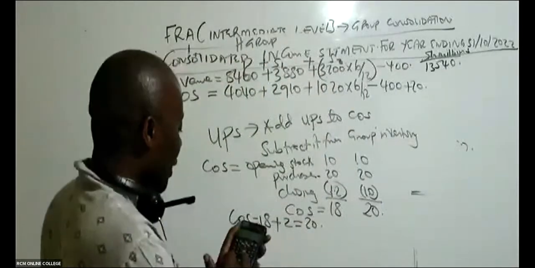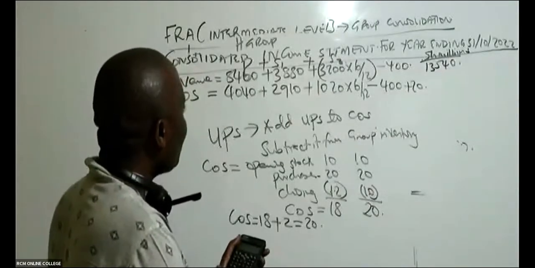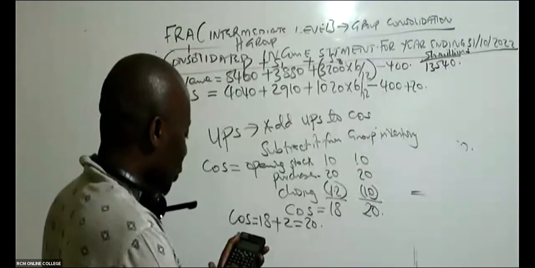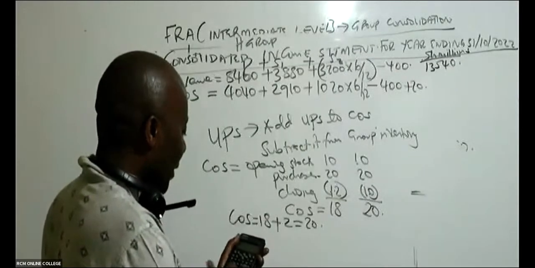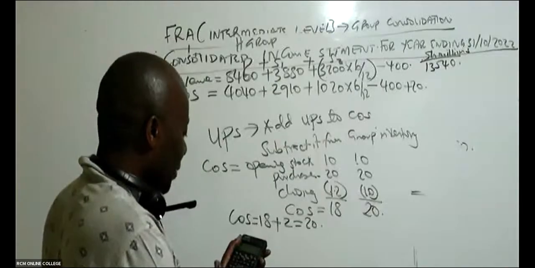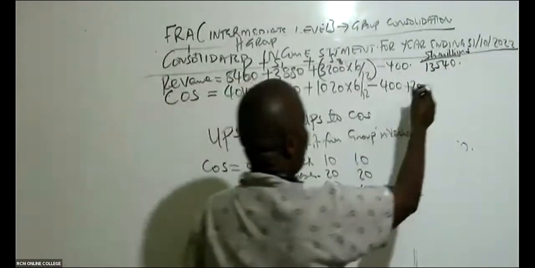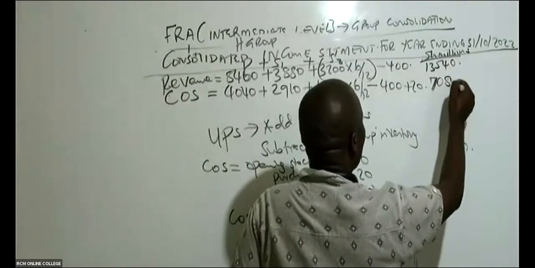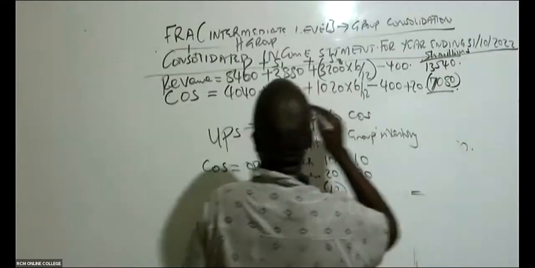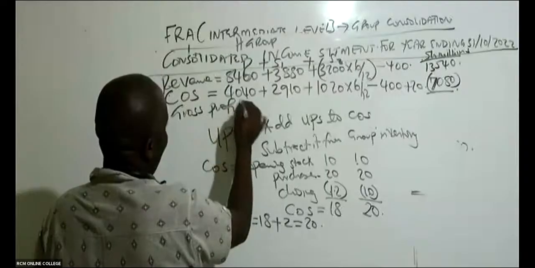Get your calculator. So we have 4040 plus 2910 plus 1020 times 6 over 12, minus 400, in this case plus 20. I like punching this because I also learn in the process. So then we have here 7080. Subtract this, and then you'll be able to give us what we call gross profit.